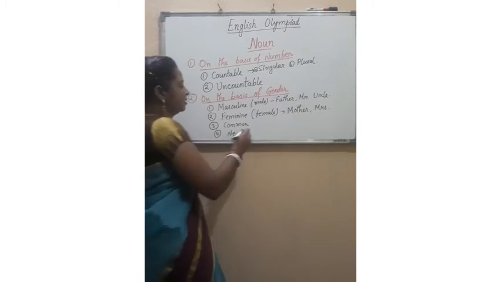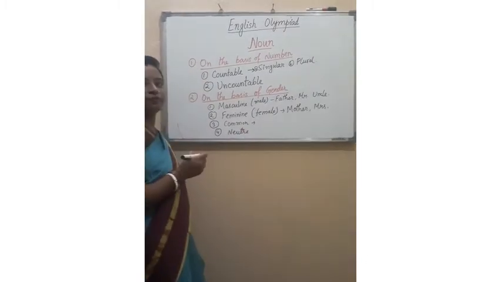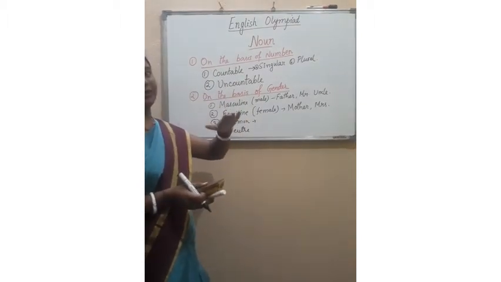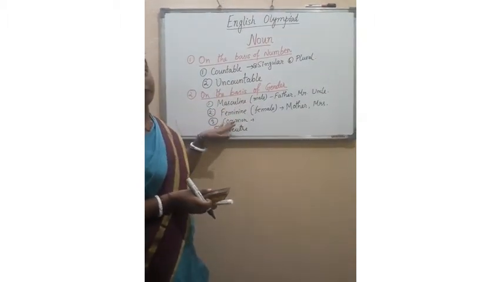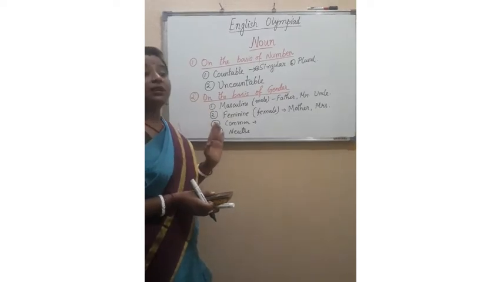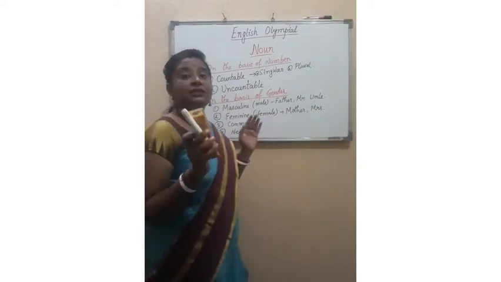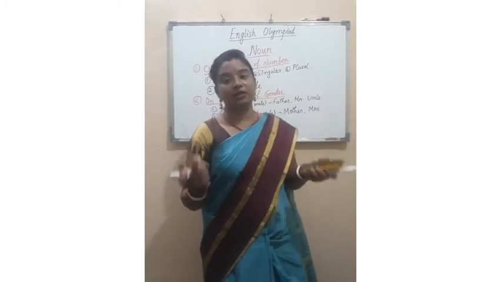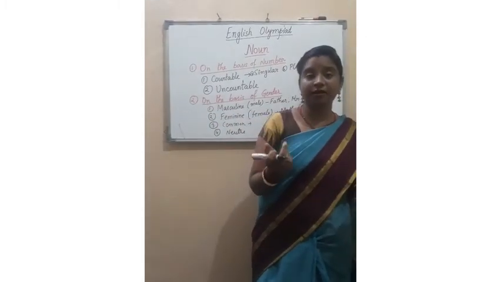And what comes under common gender noun? When we know whether the person is male or female, we can categorize into masculine and feminine. But sometimes we don't know whether the person is male or female. We are talking about a boy or a girl, either a man or a woman.